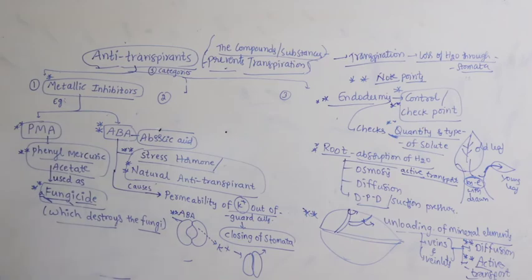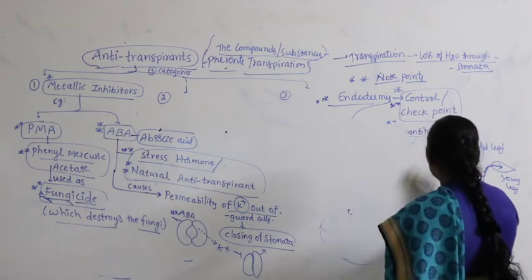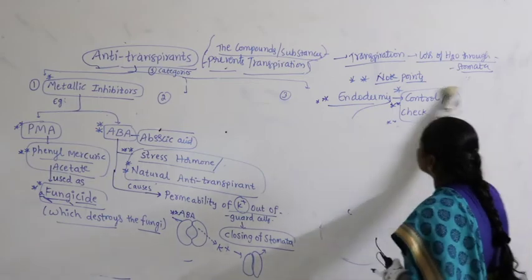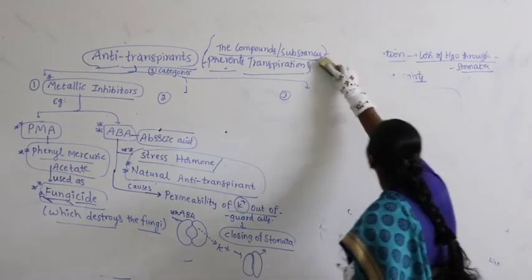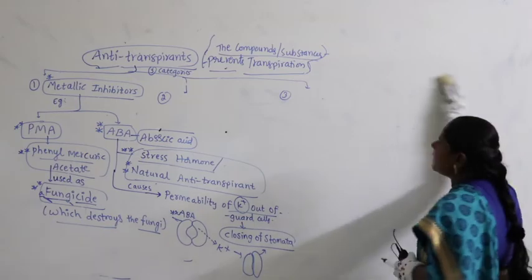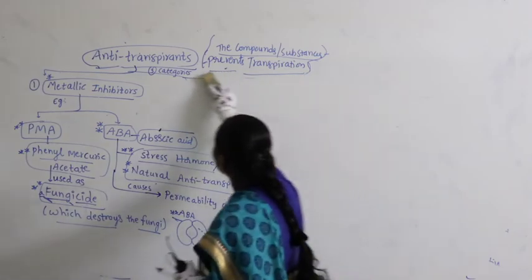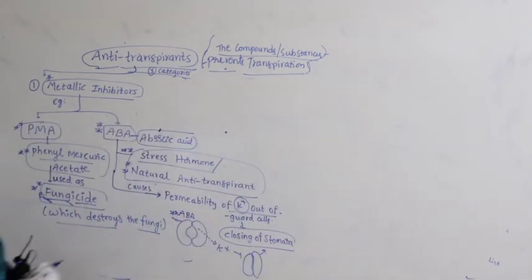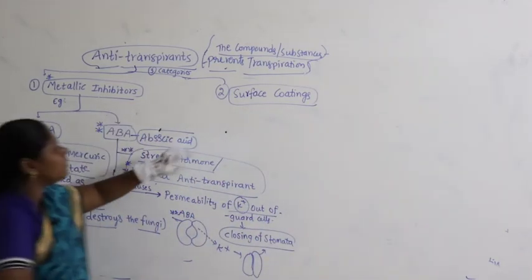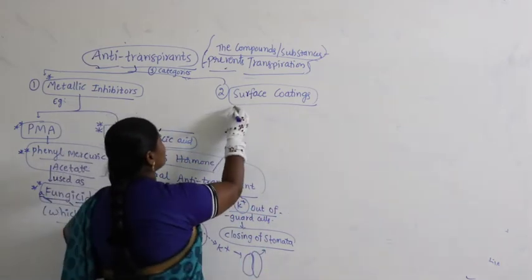Now if you look at the second category, we have surface coatings, or surface waxy layer coatings. Generally we find them artificially in the environment when we spray different types of chemicals. They form a layer or waxy coating on the surface of the plants. Let us take that as the second important anti-transpirant. So, where were we in the discussion? First one is metabolic inhibitors. Let us go with the second one, surface coatings. What do we find as surface coatings?